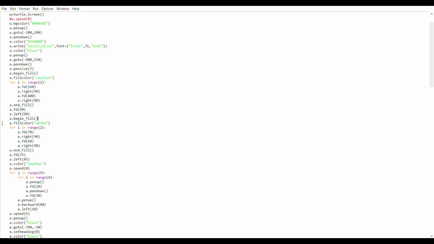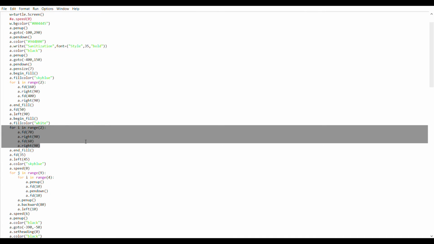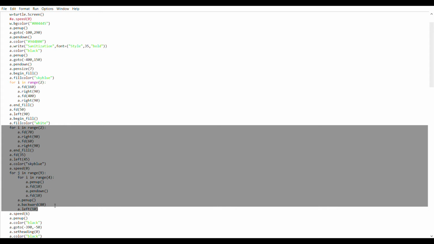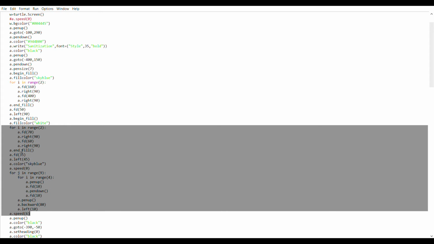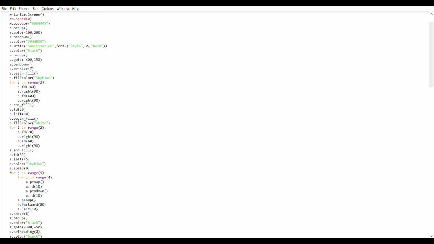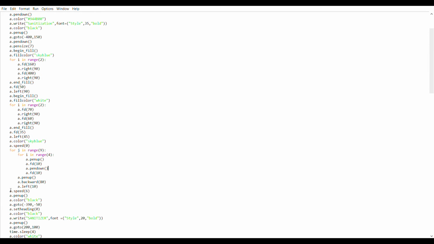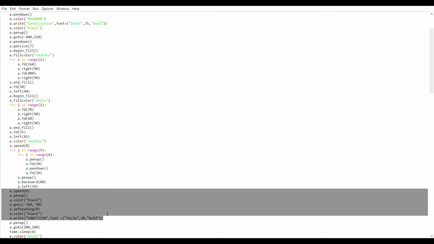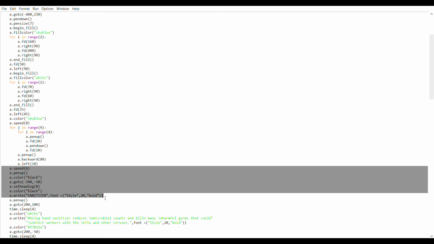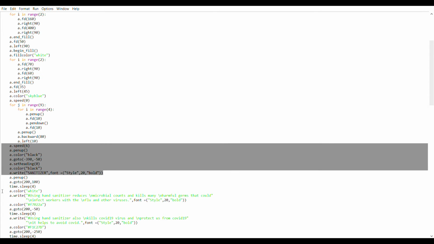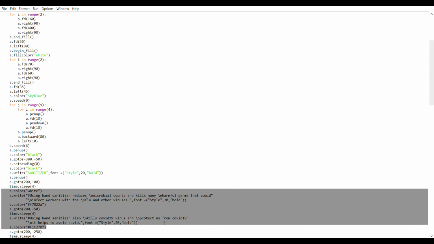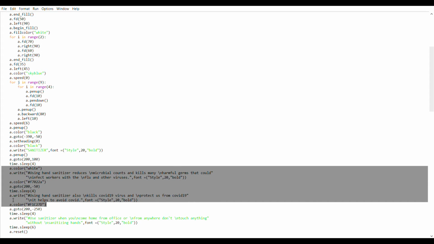This for loop is used to create the spray animation of the sanitizer. The speed sets the speed or timing of the animation, how fast the animation will be. Then the sanitizer is printed on the bottle using this code. The time.sleep function helps in the interval between the animations, and this code is used to print about the precautions which should be taken about COVID-19.